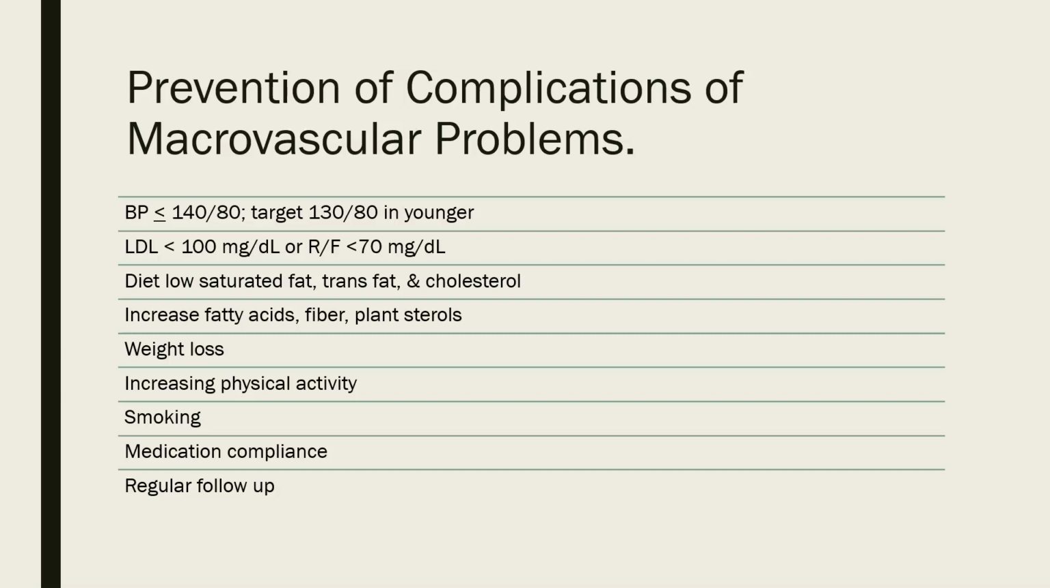So we have to be patient with our type 2 diabetics. We have to tell them what the risk factors are and things that we can do to prevent these complications. But we also have to meet them where they are and continue to work with them to change their diet, lose the weight, increase their physical activity, stop smoking, do the medication compliance, and make sure they have regular follow-ups.